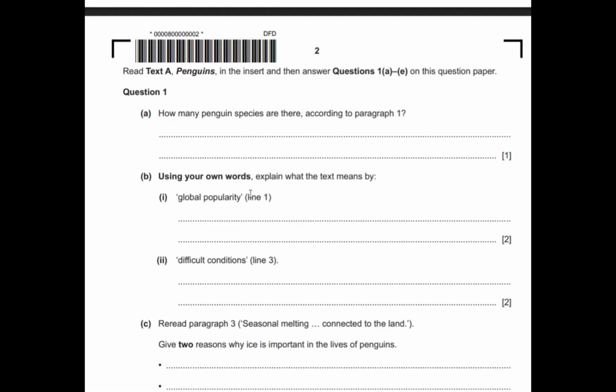Popularity means fame, something liked by many people, right? When you come to these difficult situations, condition means situations, circumstances, you can say. So difficult, very easy for you. It means hard, it means not easy, right? So difficult. Try to have the simplified meaning here as well.